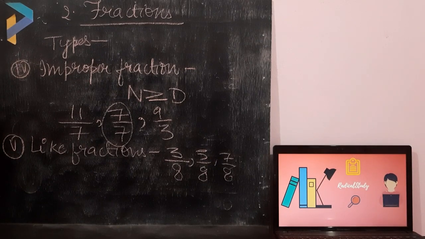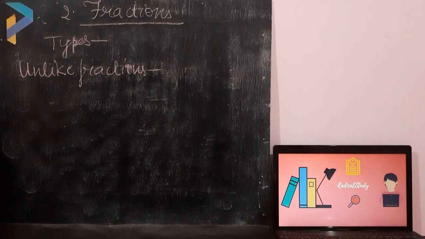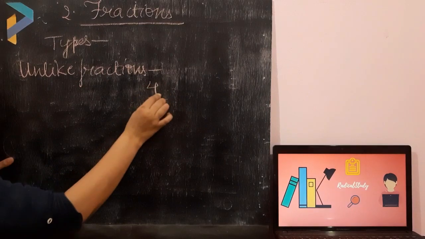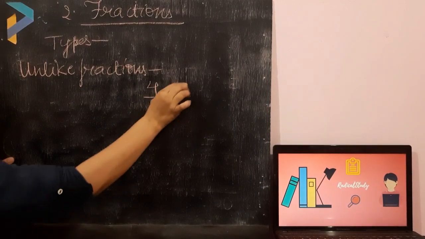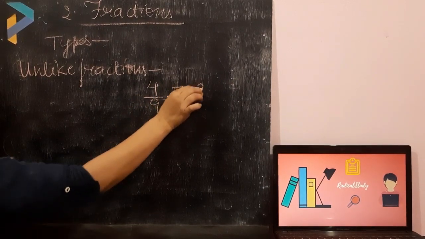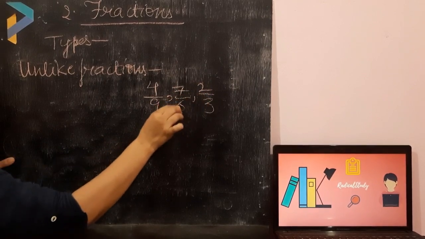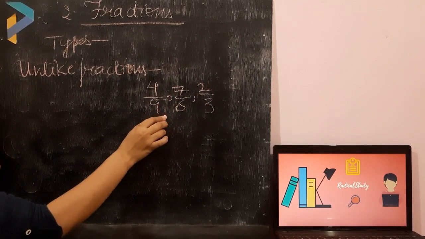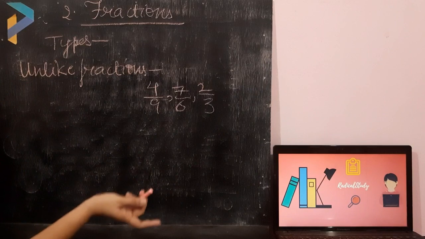Now I will explain unlike fractions. Unlike fractions are the fractions which do not have the same denominator. They can be 4 upon 9, 7 upon 6, 2 upon 3. They do not have the same denominator. That is why they are unlike fractions.